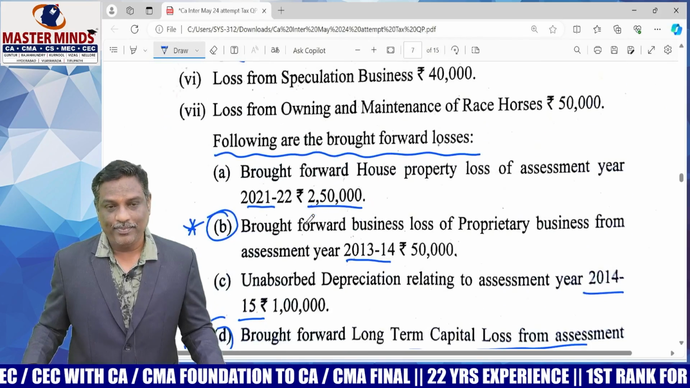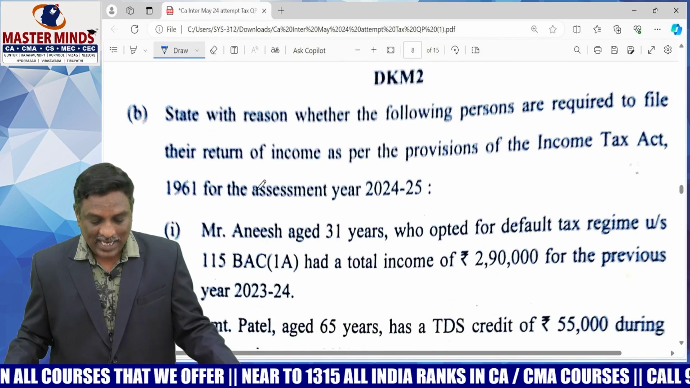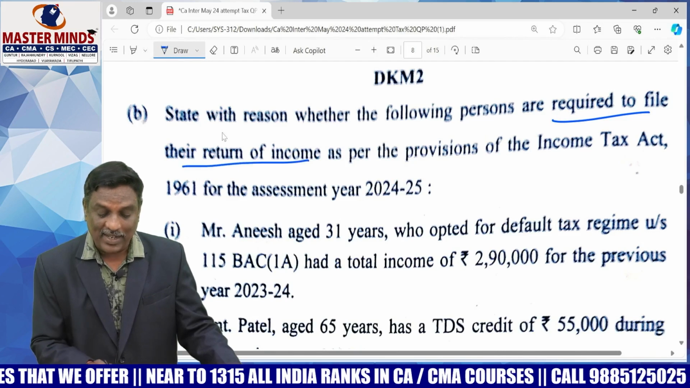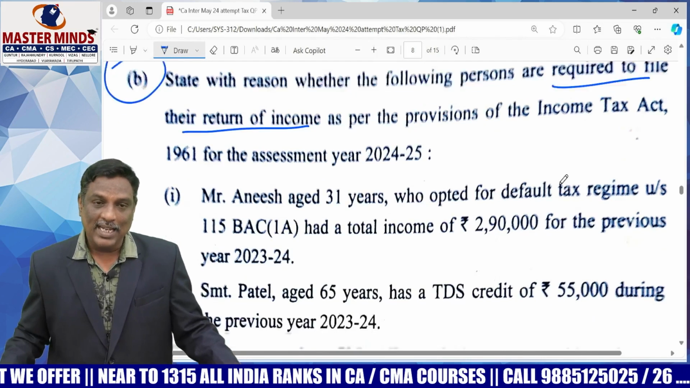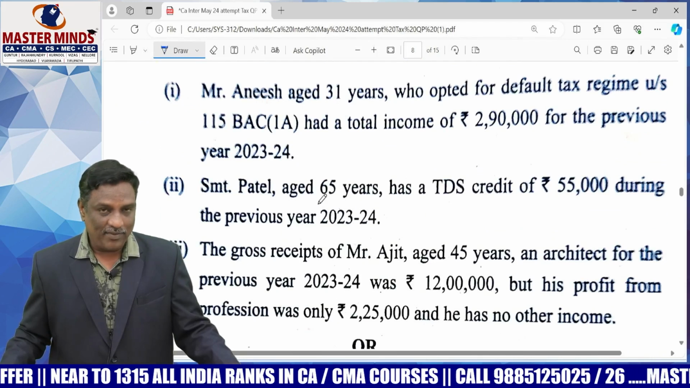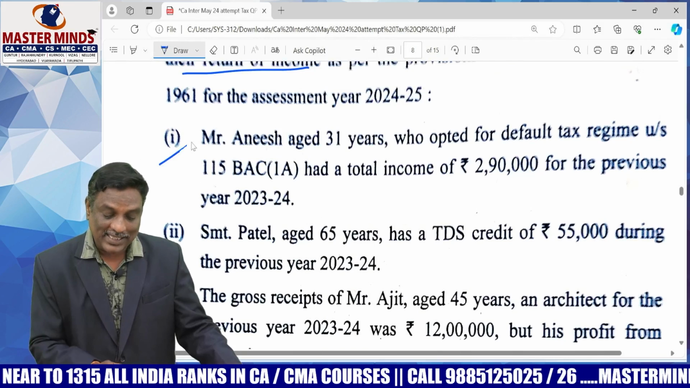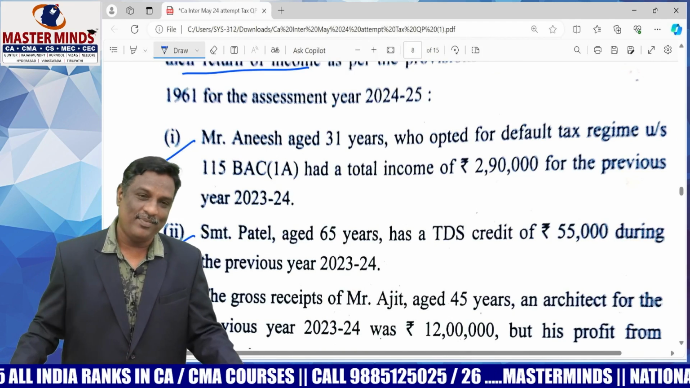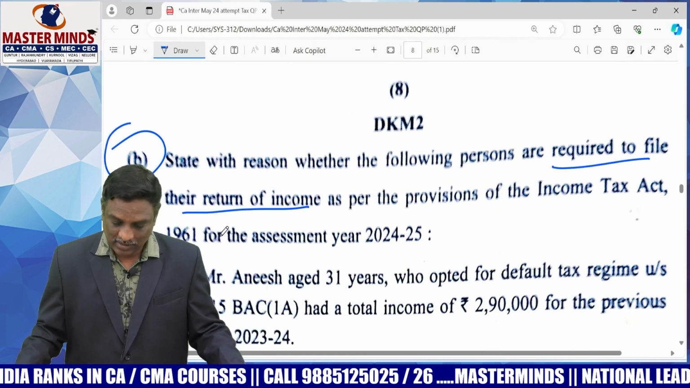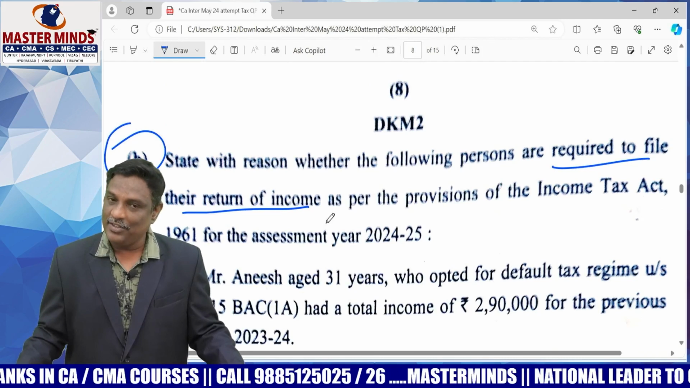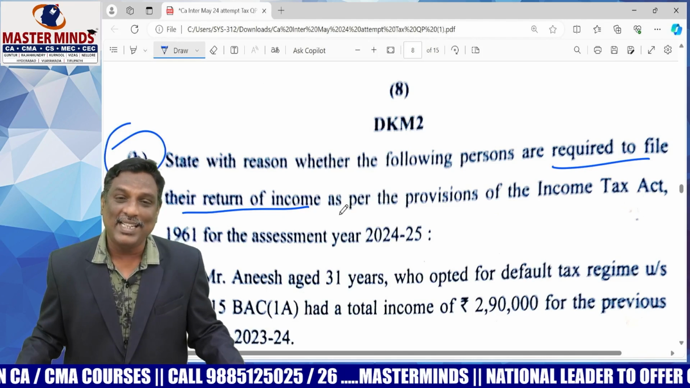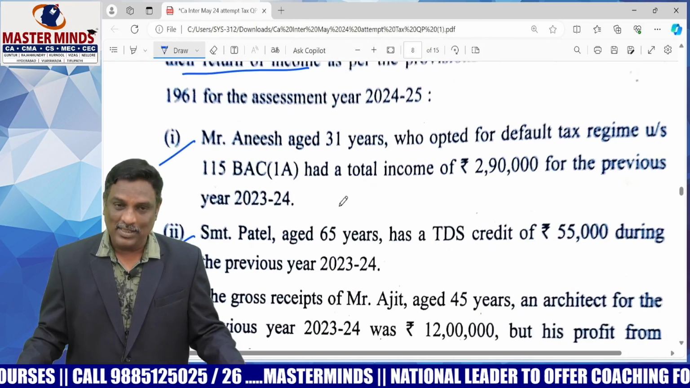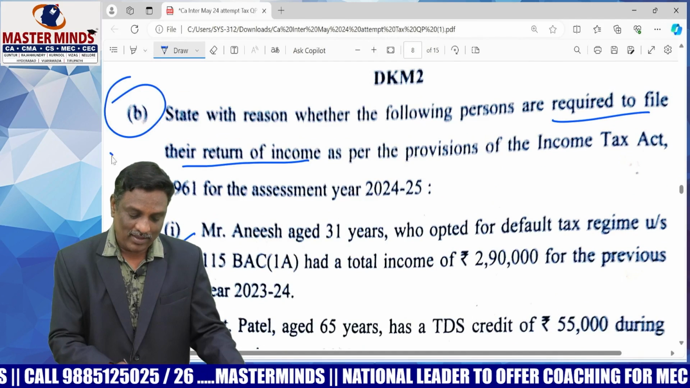Next one, point number B. State with reasons whether the following persons are required to file return of income. Return filing requirement. The cases where the persons are required to file return of income. Ascertain in these cases the assessee, is he required to file return of income or not? So if required, what are the due dates? If not required, what is the reason? So this is the theory question from return of income chapter.